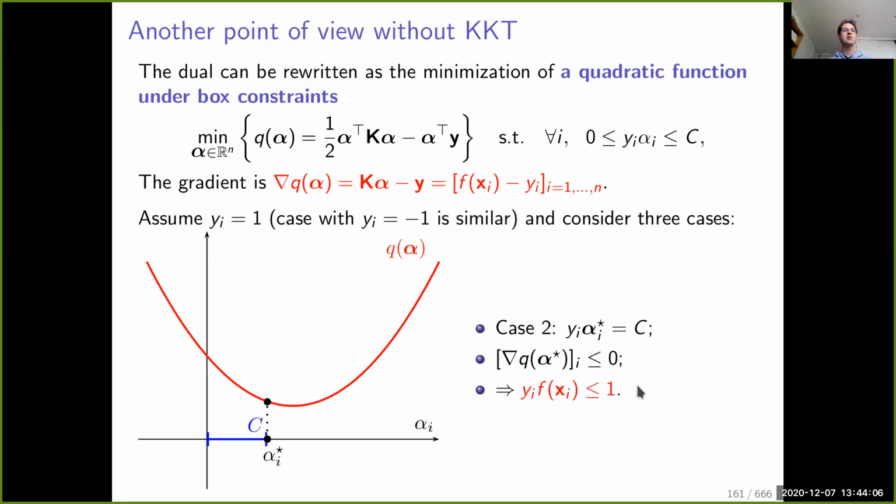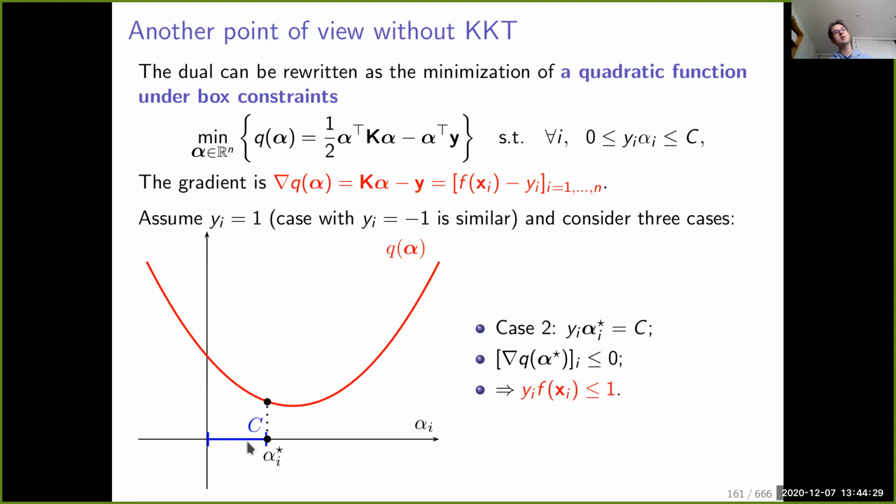What is case 2? In case 2, the constraint will hit one of the corners of the box. Let us look at the case where y_i alpha_i star is equal to C. This is again what happens: we have a quadratic function that we want to minimize, but we have the constraint that the solution has to lie in this interval.